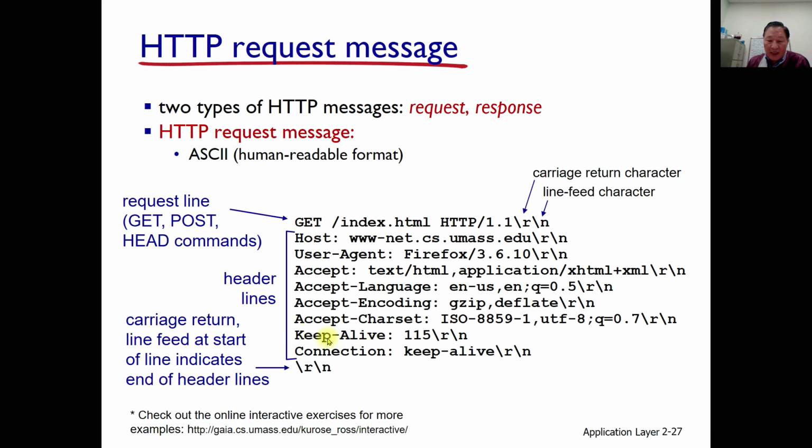That is implicitly meaning persistent, as we learned in the previous slides. And the connection keep-alive, this one is persistent.